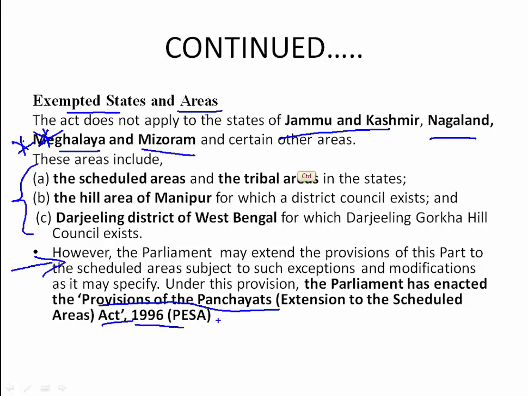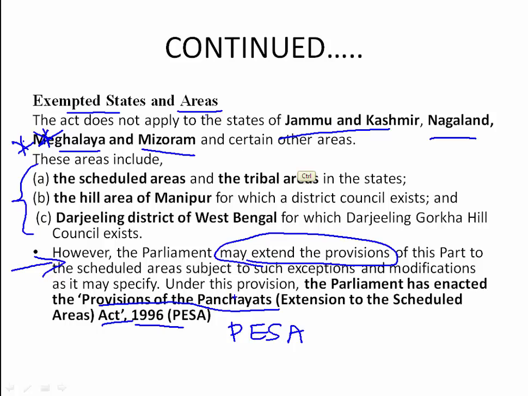It is called PESA. In order to provide more provisions, in order to extend the provisions, they implemented one more act, that is the Provisions of Panchayats.